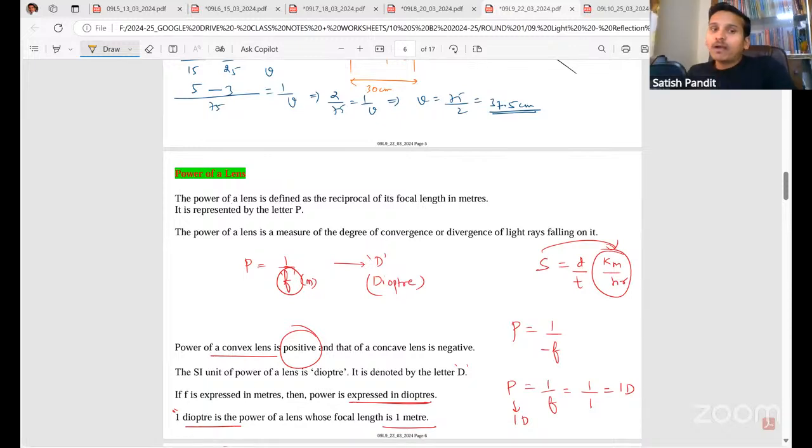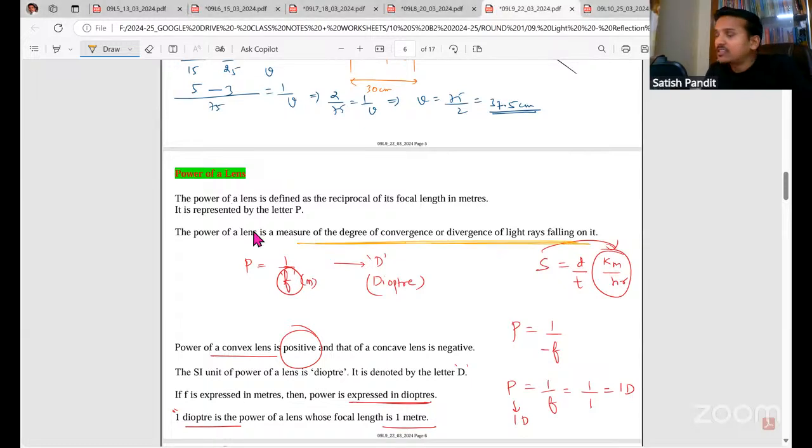Okay, so next is power of a lens. See, power of a lens means the ability of a lens to converge or diverge. See, convex lens will converge and concave lens will diverge, right? Convex will converge, concave will diverge. So, power means ability. Power of a lens is the ability of a lens to converge if it is a converging lens or to diverge if it is a diverging lens. So power of a lens is the ability of a lens to converge or diverge the rays of light.